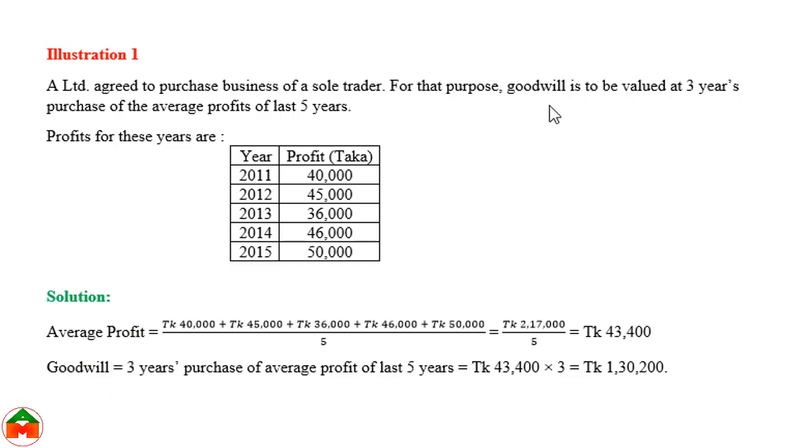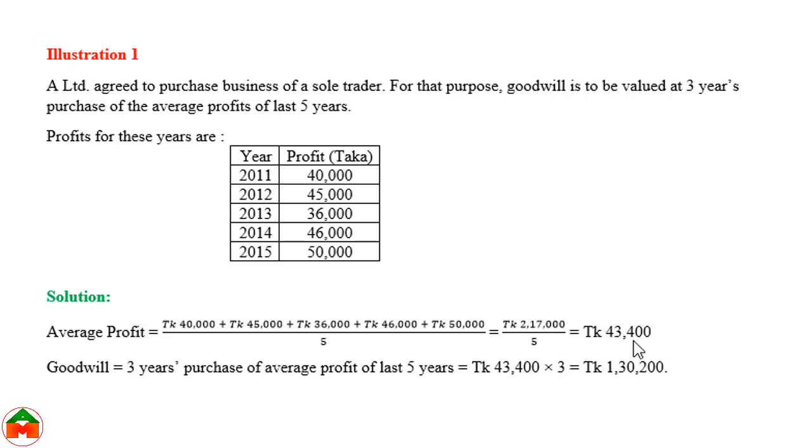Let's see an example. Here we can see A Limited agreed to purchase the business of a sole trader. For that purpose, goodwill is to be valued at 3 years purchase of the average profit of the last 5 years. Here we can see the profit of 5 years, and to calculate the average profit, we need to add all the profits: 40,000, 45,000, 36,000, 46,000, 50,000. The total profit is 2,70,000, and if we divide by the total years, 5 years, then we will get the average profit,